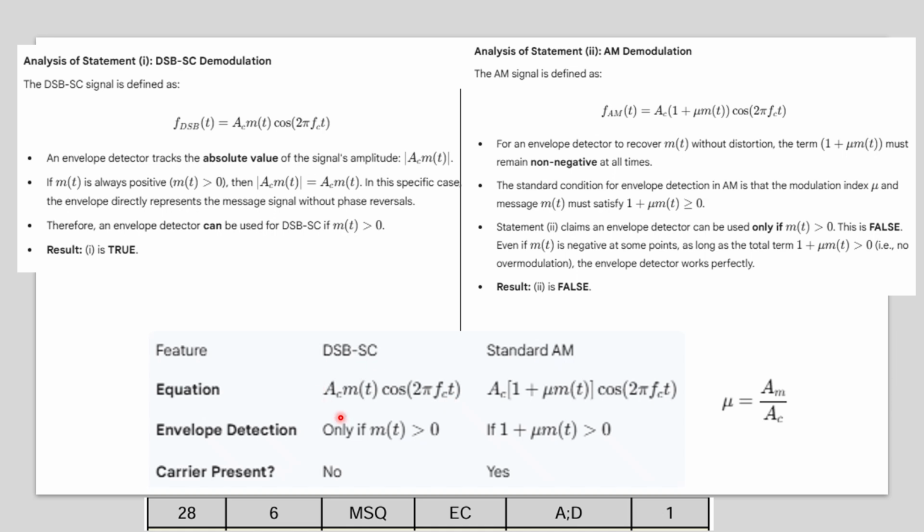In summary, here you can see the equation for DSB-SC, standard m(t), and so in envelope detection, m(t) should be greater than 0, and here 1 plus μ m(t) should be greater than 0, right? The carrier is not present here, the carrier is present there. So option A and D both are correct.